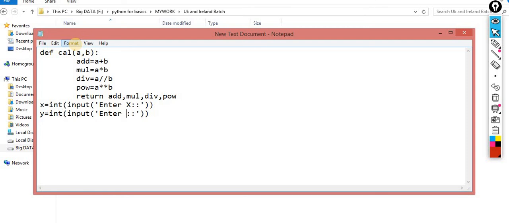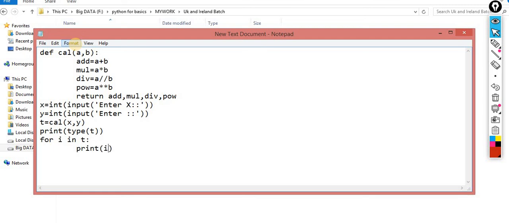This time I am calling this function, t is equal to cal of x comma y. When I print the type of t, you will get the tuple. For the same, for i in t, then print of i.